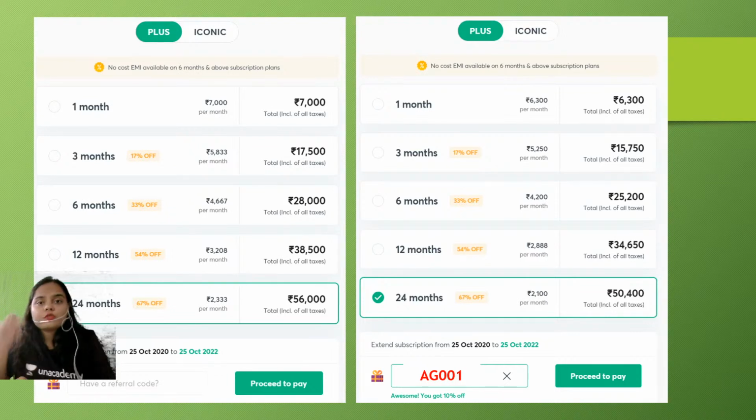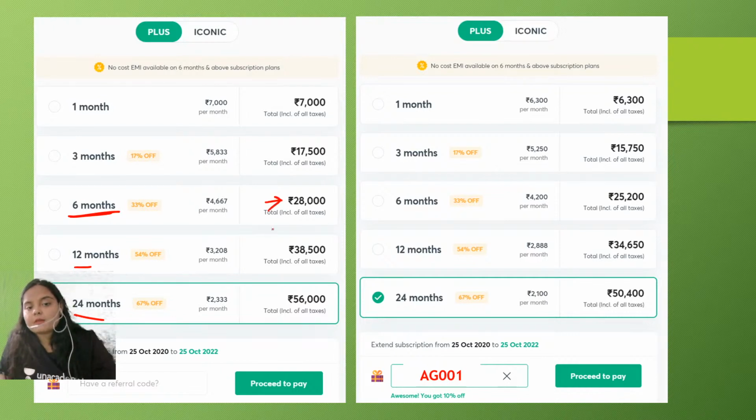But those students who are preparing for NEET UG 2021 and have still not bought their subscription, I would suggest you can go for the 6 months subscription plan. So we have 6 months, 12 months, 24 months. The price for 6 months is 28,000. For 1 year it is 38,500, and for 2 years it is 56,000.